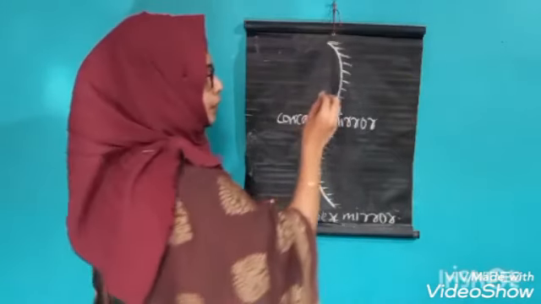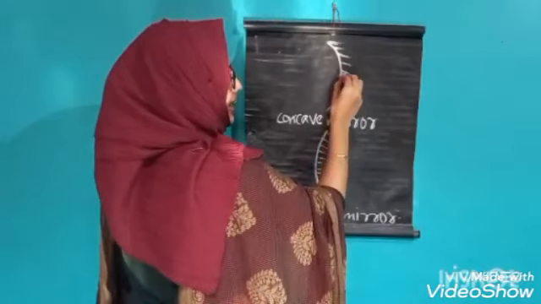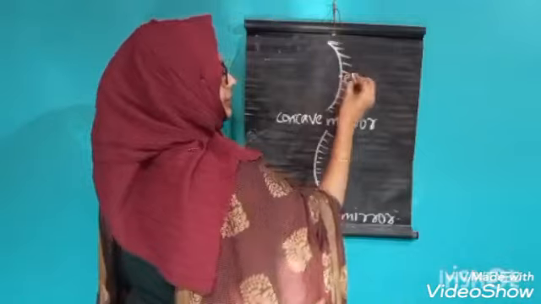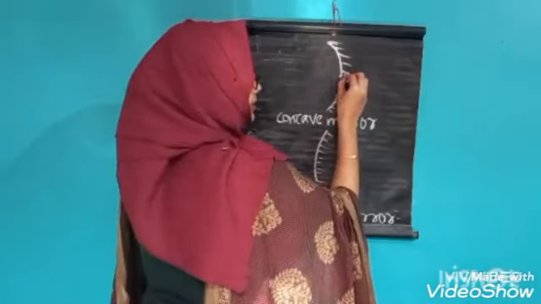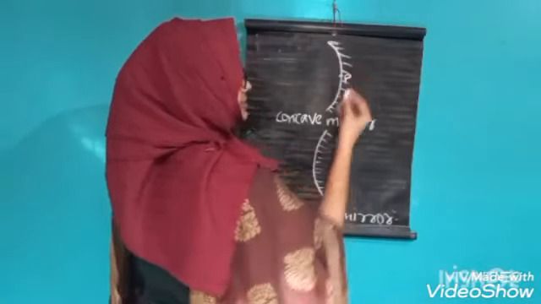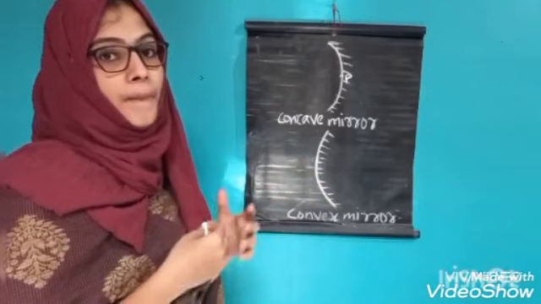Where will be the midpoint? This is the midpoint of this reflecting surface and this is called pole. So the center of it is denoted by the letter P. The center of the reflecting surface is called pole.